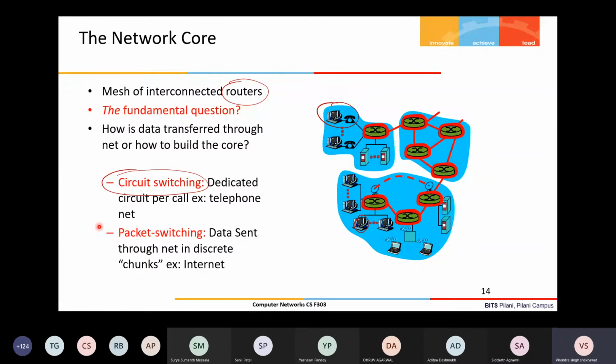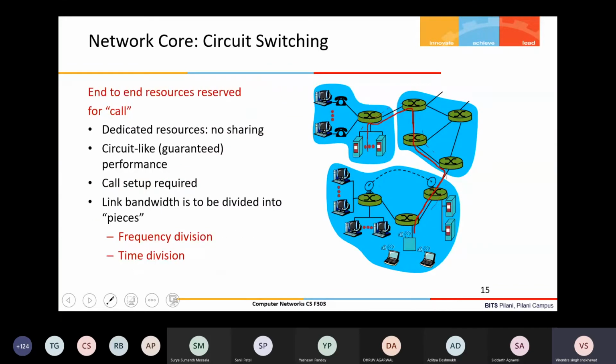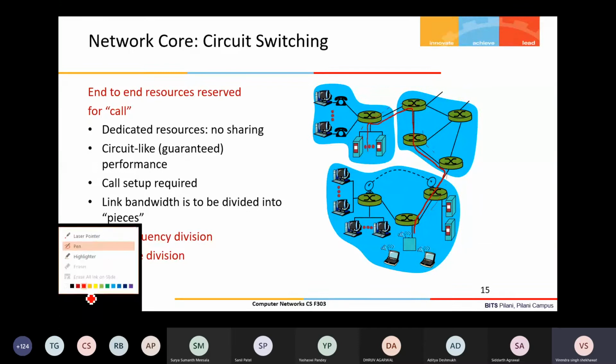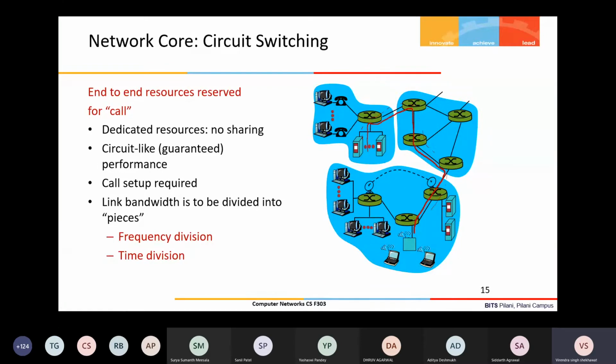So first we'll see, in circuit switching, what are the different variants of circuit switching itself. Circuit switching can be done in two ways. One is frequency division multiplexing, called FDM. And the other is time division multiplexing, called TDM.